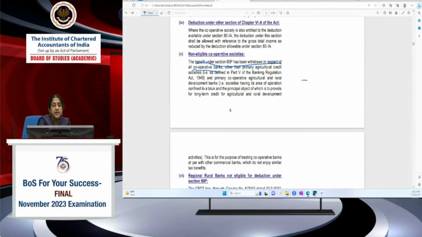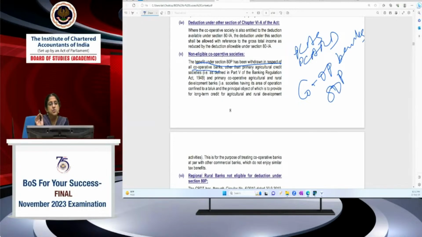So cooperative banks other than these two, PACS and PARDB, these two will be eligible in case of cooperative banks, but all other cooperative banks are not eligible for 80P deduction. So these are the provisions which you have to remember. Cooperative banks are not entitled except for Primary Agricultural Credit Society and PARDB.